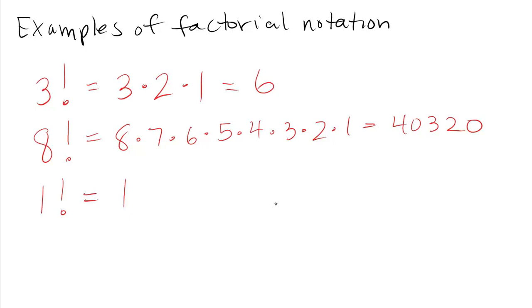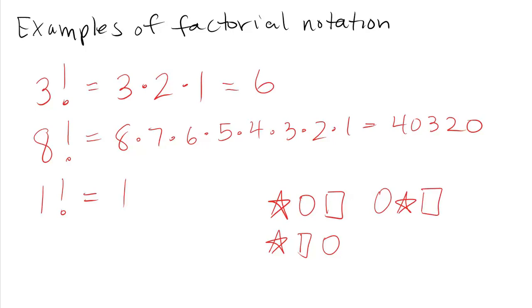So like if I had 3 objects, like a star, a circle, and a square, and I wanted to know the total number of ways that I could arrange those objects, well, I could flip the last 2, or I could put the circle first with the star second, or I could put the circle first with the square second, or I could put the square first, star second, circle, square, circle, star. And let's see, that's 1, 2, 3, 4, 5, 6. There were 6 different ways that I could arrange those objects.